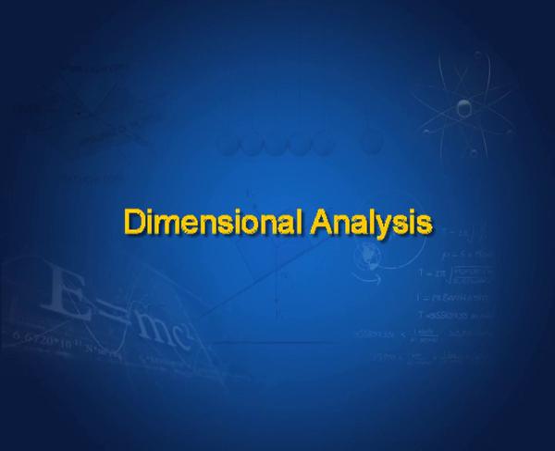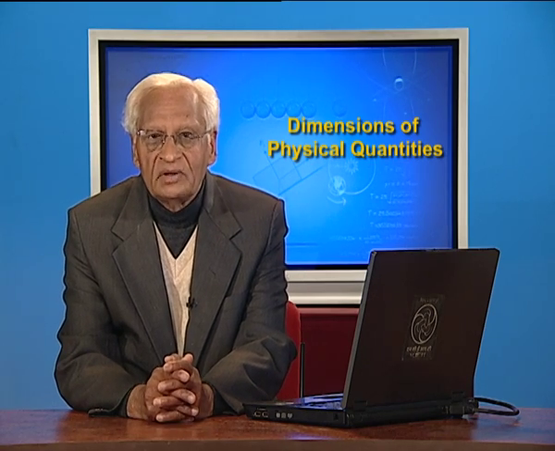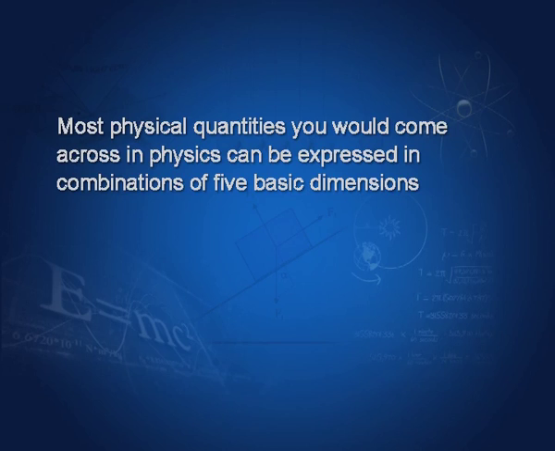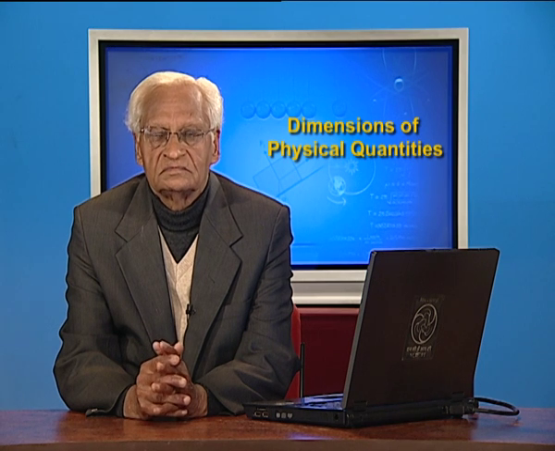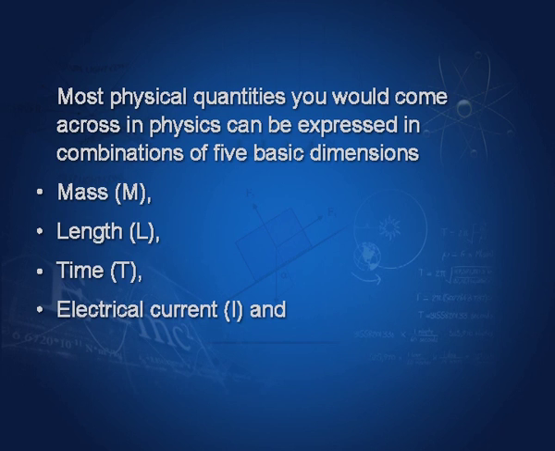In dimensional analysis, we will talk of dimensions of various quantities, how we deal with them and how we use them to get something that we do not know. You know, most physical quantities you would come across in physics can be expressed in combinations of 5 basic dimensions. What are these dimensions? Mass denoted by capital M, length denoted by capital L, time denoted by capital T, electrical current denoted by capital I, and temperature denoted by the Greek letter theta.